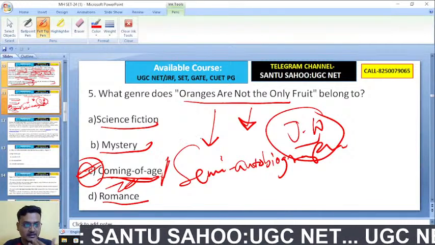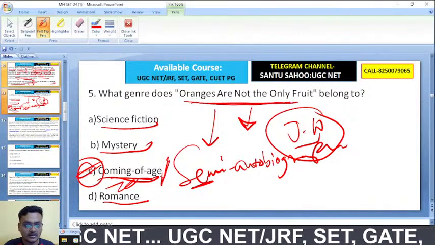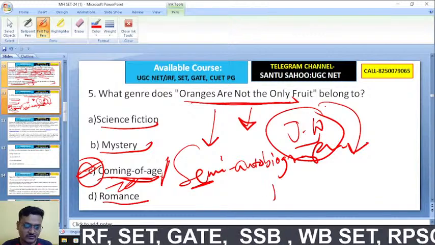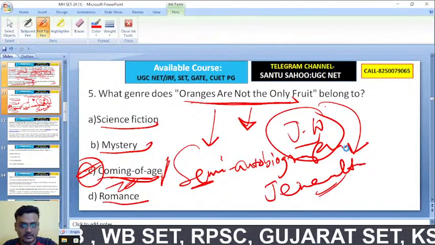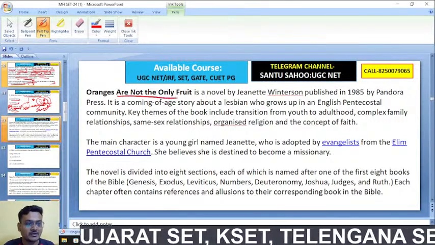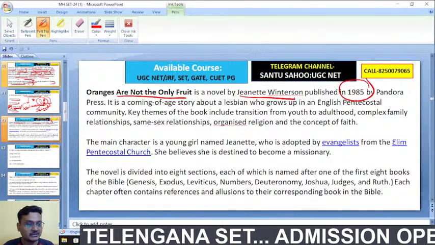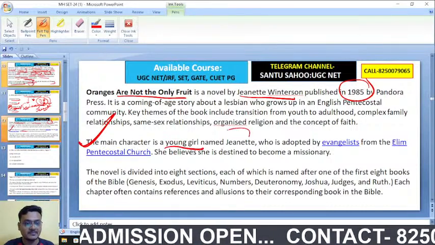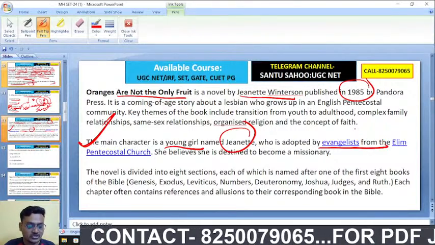Here the main protagonist is a young girl called Jeanette, and even the author's first name is Jeanette Winterson. Oranges Are Not the Only Fruit is a novel by Jeanette Winterson, published in 1985. Jeanette is adopted by an evangelist from the Elim Pentecostal church.